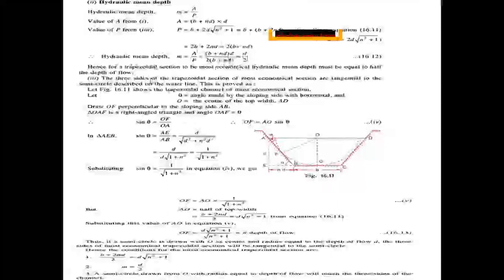For the three sides of the trapezoidal section, the most economical section is tangential to a semicircle described on the water line. For the trapezoidal channel most economical section, the three sides touch the semicircle on the water line. That is also a factor for the most economical section, so you need to find out the angle values also.